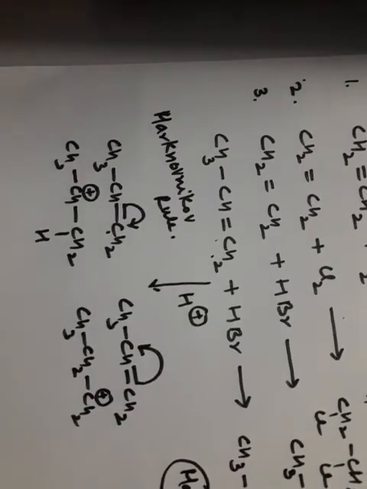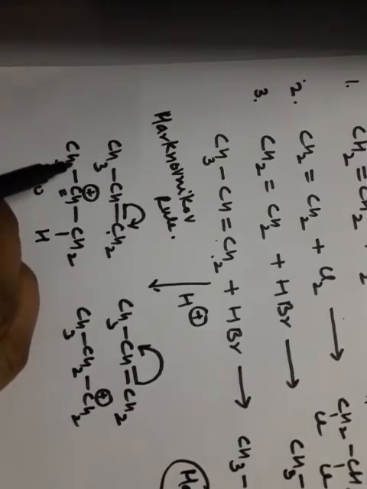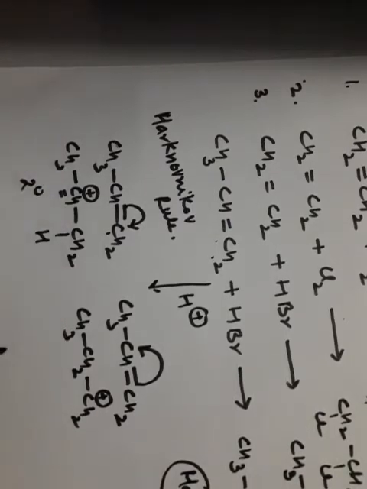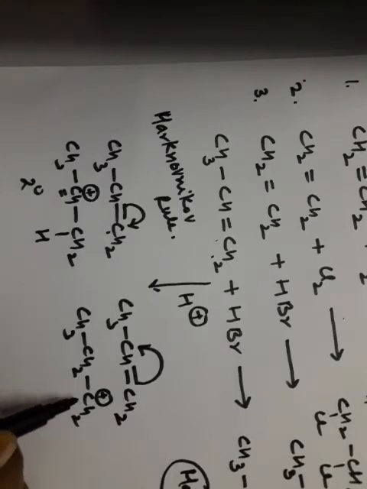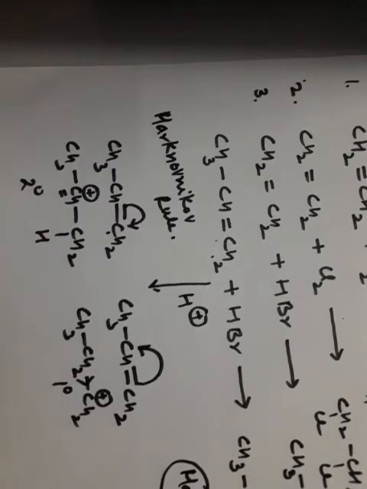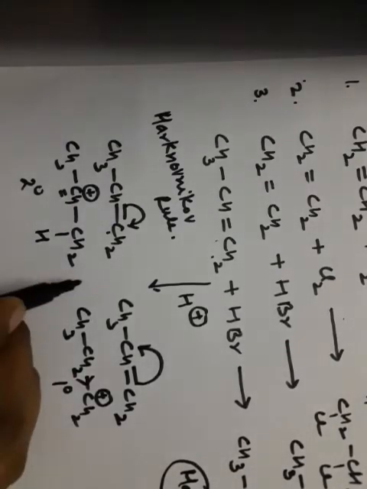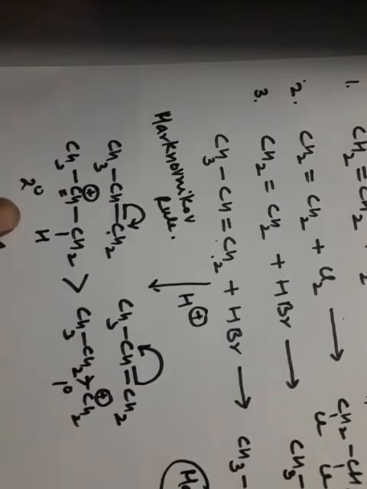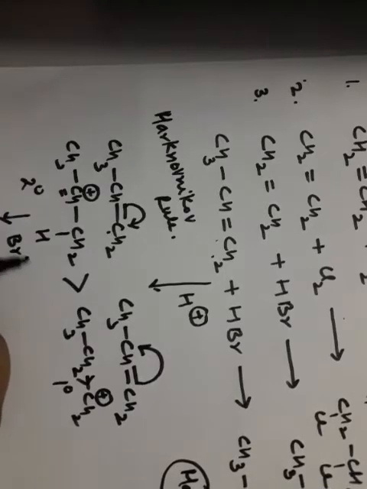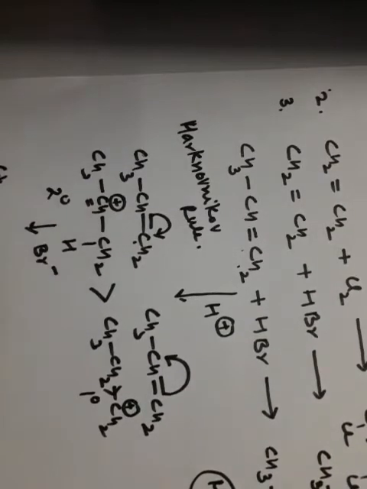As we already discussed, the stability of carbocation. Here the carbocation formed is secondary because the carbon which is positively charged is attached to two carbon atoms, and here the carbocation which is formed is primary. As you all know, which one is stable? Secondary carbocation is more stable. That means this is our stable product. Now the bromide gets attached to this side and gives you the final product.